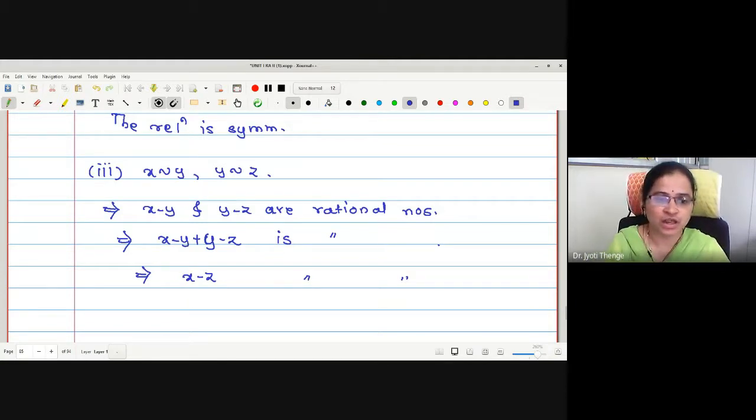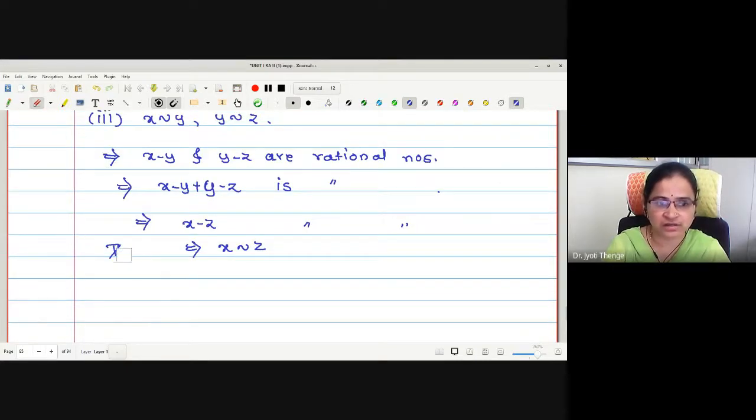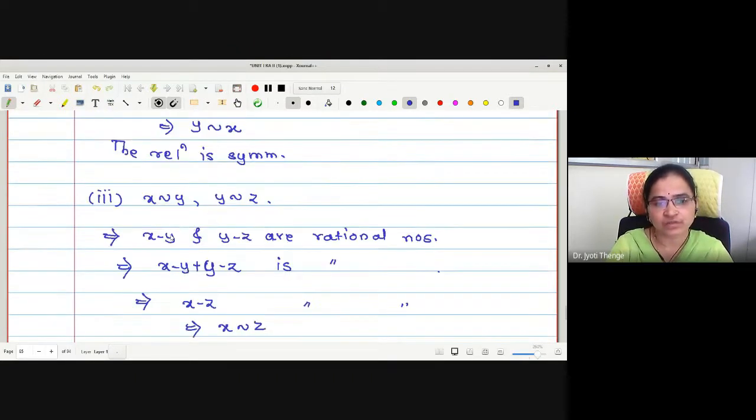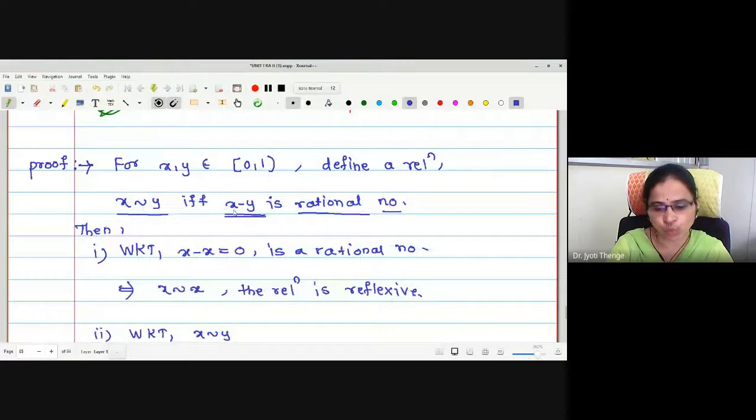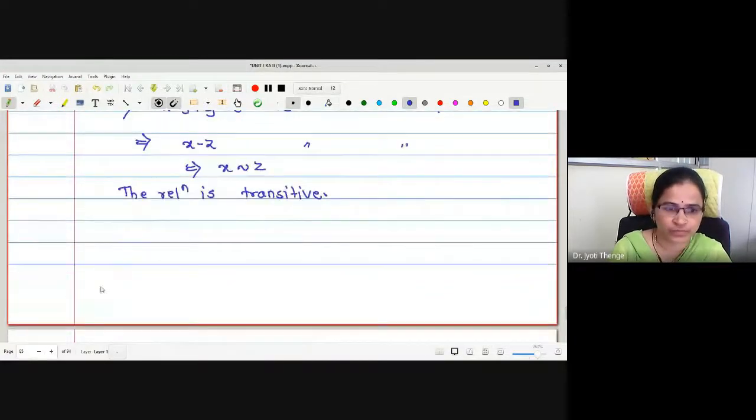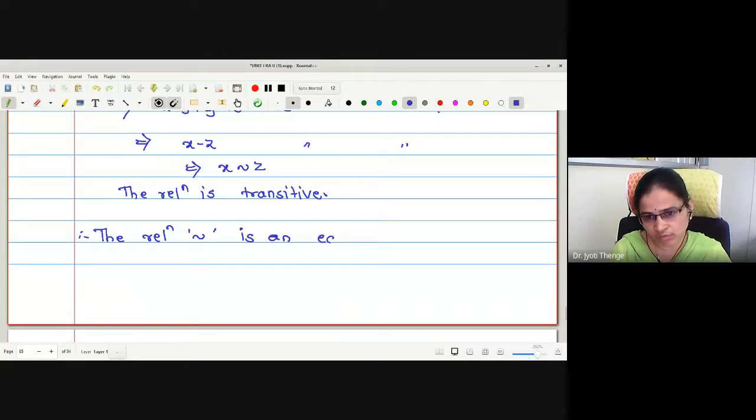That's why if x minus y and y minus z are rational numbers, their addition is also a rational number. Therefore x minus z we have obtained to be a rational number. So x is related with z, and the relation is transitive. Correct, na? So whatever relation we have defined is an equivalence relation.